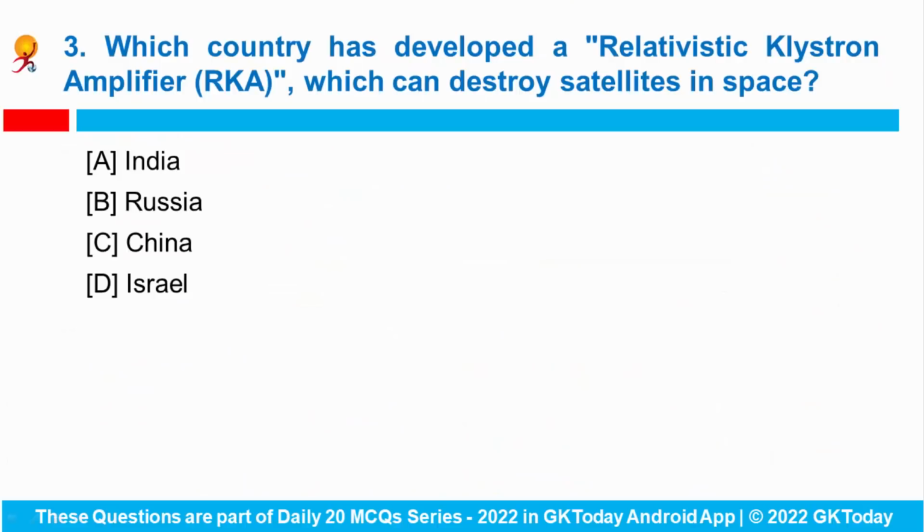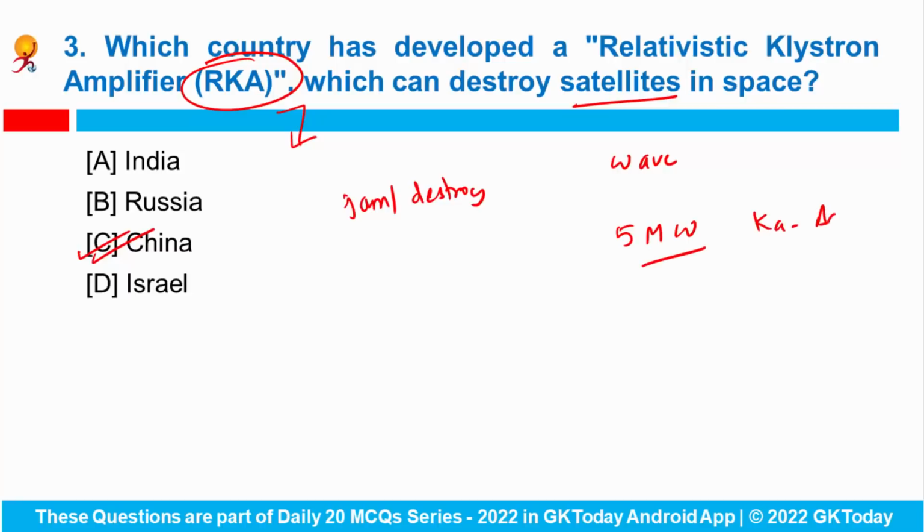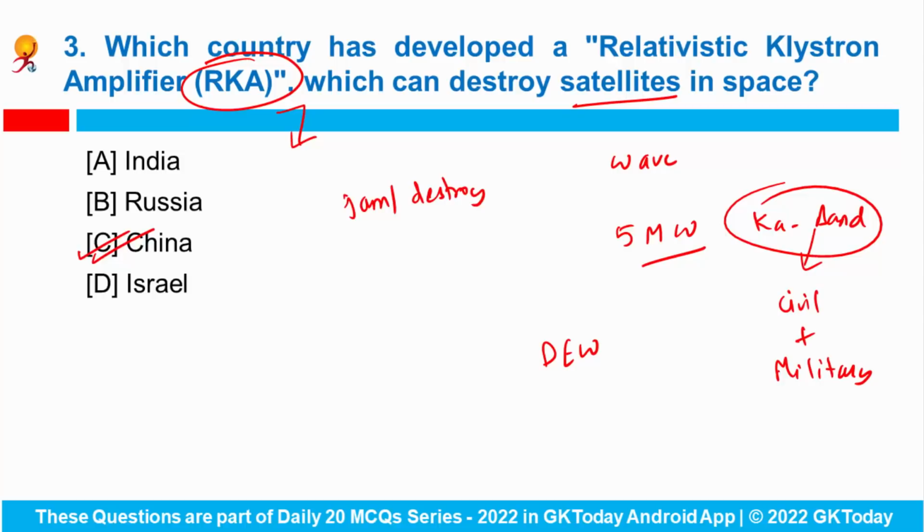Okay. Next question. Which country has developed the Relativistic Klystron Amplifier, RKA, which can destroy the satellites in space? So China has recently developed a microwave machine named RKA that could jam or destroy the satellites in space. This device can generate a wave burst that can measure 5 megawatts in the Ka band. It is a portion of the electromagnetic spectrum used for both civil and military purpose. And directed energy weapons use the concentrated electromagnetic energy to destroy the enemy equipment or personnel.